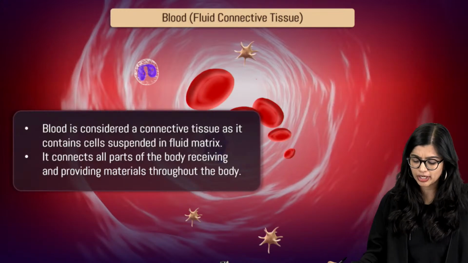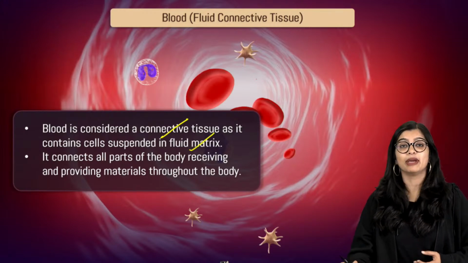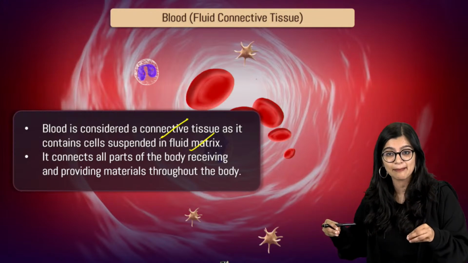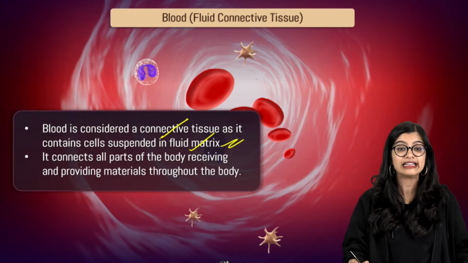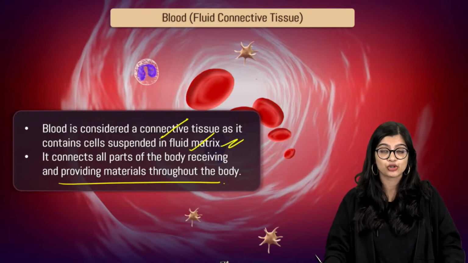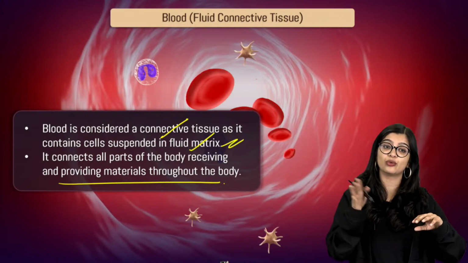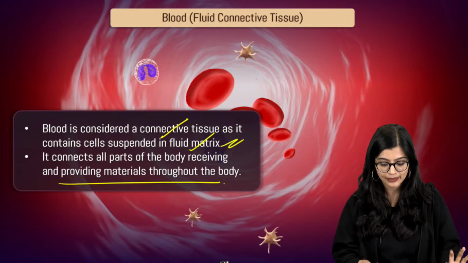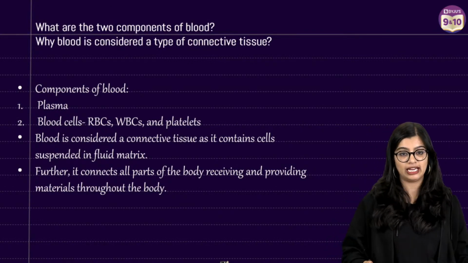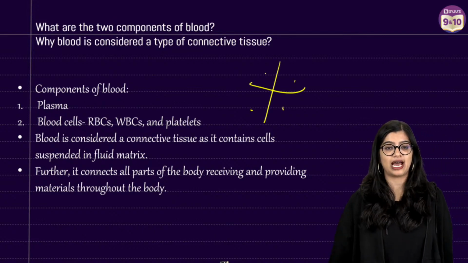Then of course in this particular case we say that blood is considered to be a connective tissue because all the cells that you find here are found suspended in the fluid matrix, and it connects different parts of the body together. So it is a connective tissue, but your matrix is fluid, hence fluid connective tissue. Yes? So when you're writing the answer, these are very, very important pointers that you will have to keep in mind, right?